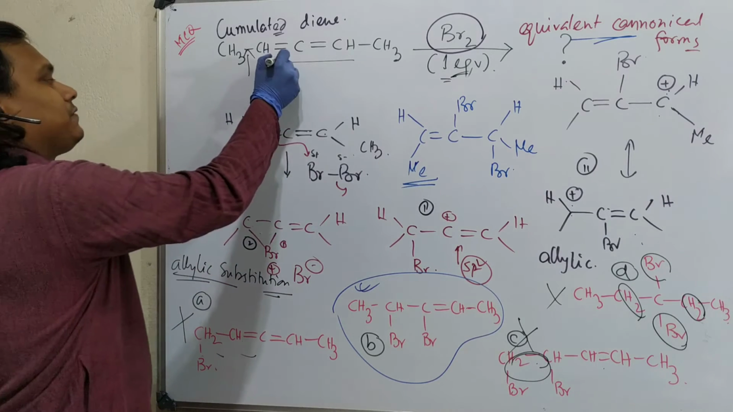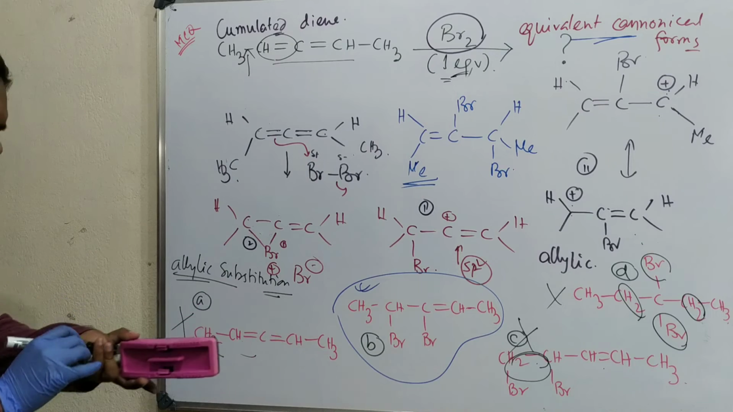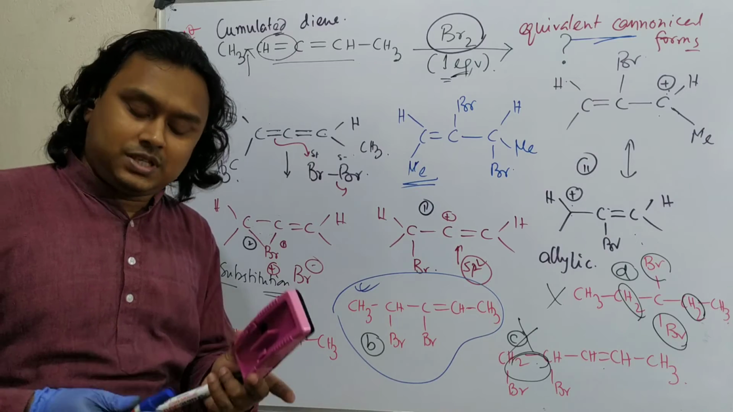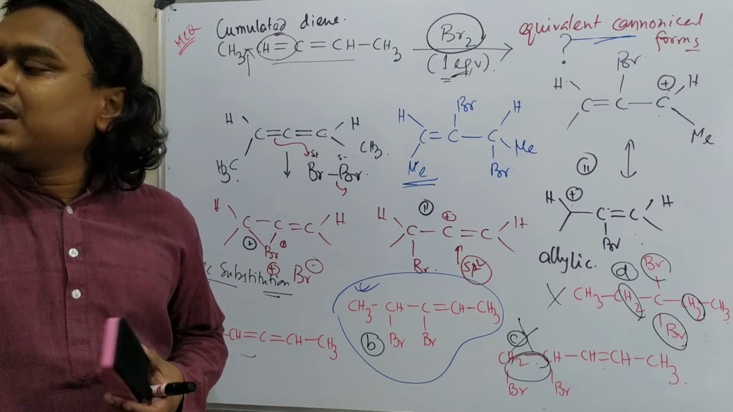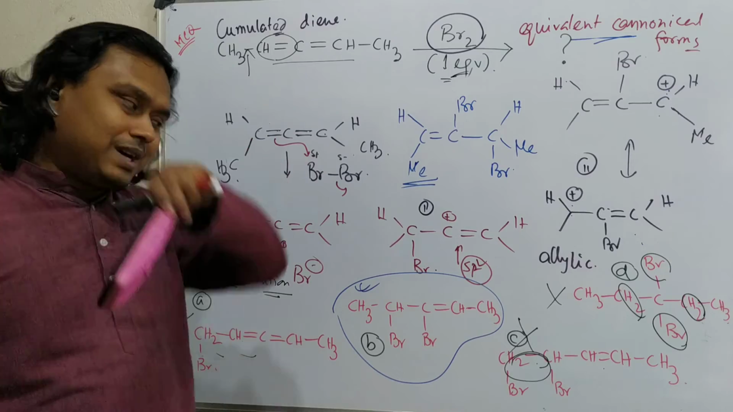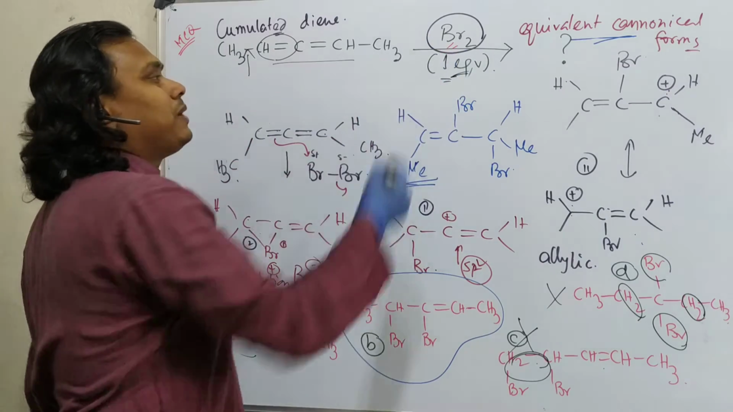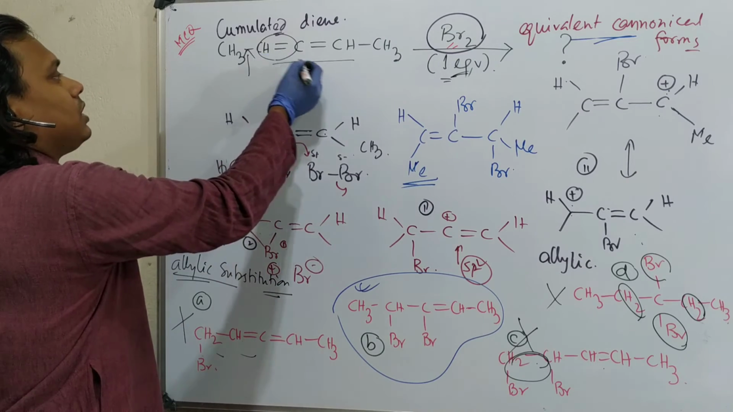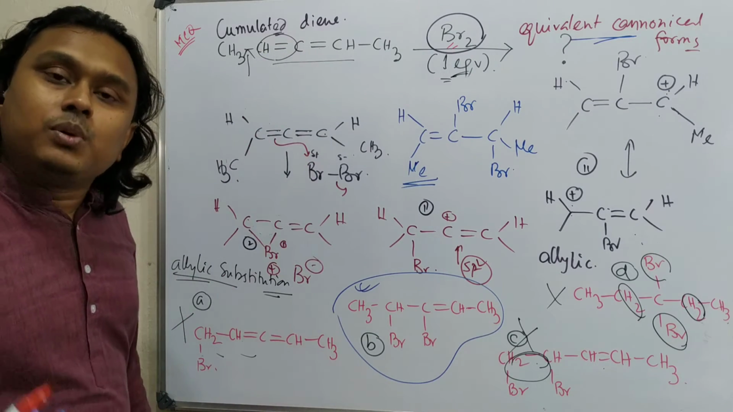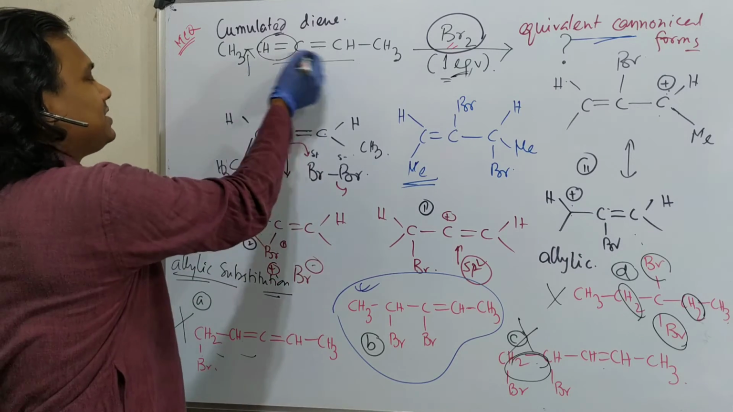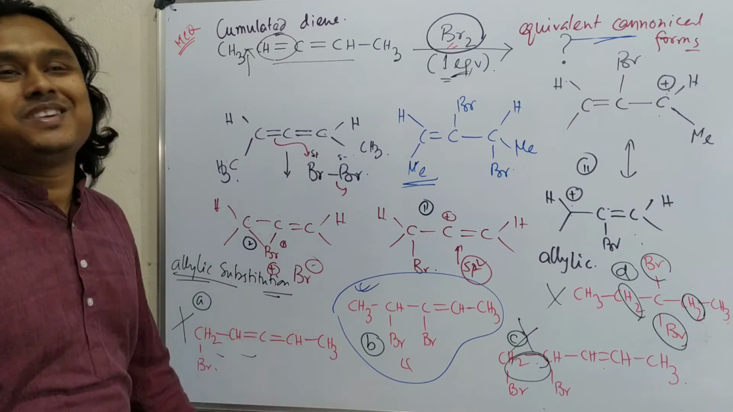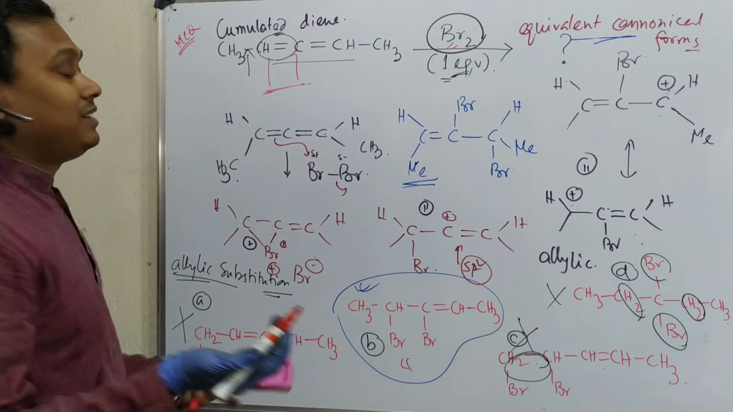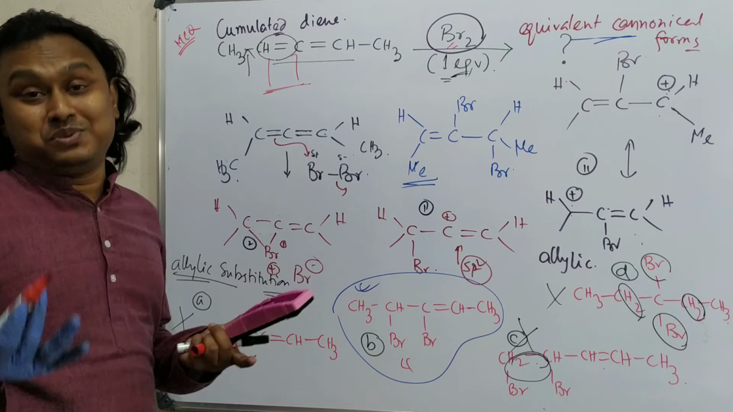So only one option left, this. Now a simple question: if this question is given to you in your exam hall, in less than 30 seconds, how can you explain? First of all, bromine 1 equivalent, and you need to know that it's a cumulated diene, not conjugated. So any one double bond will undergo addition reaction. It is symmetrical, any one, a 1,2 double bond addition. Which other option? No other option given. See how easily it could be solved.